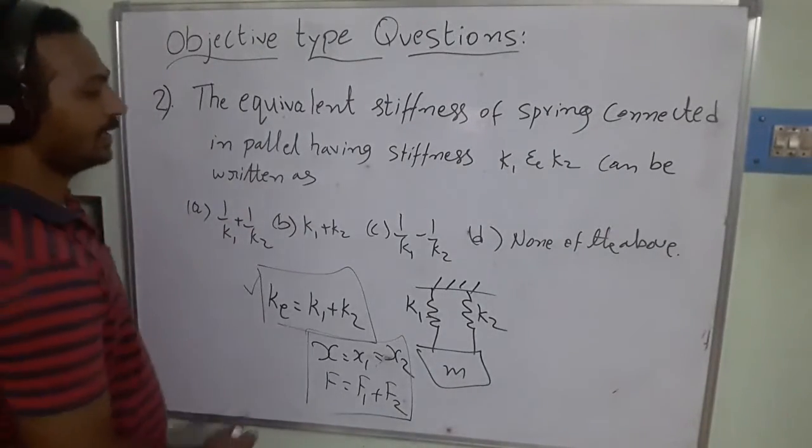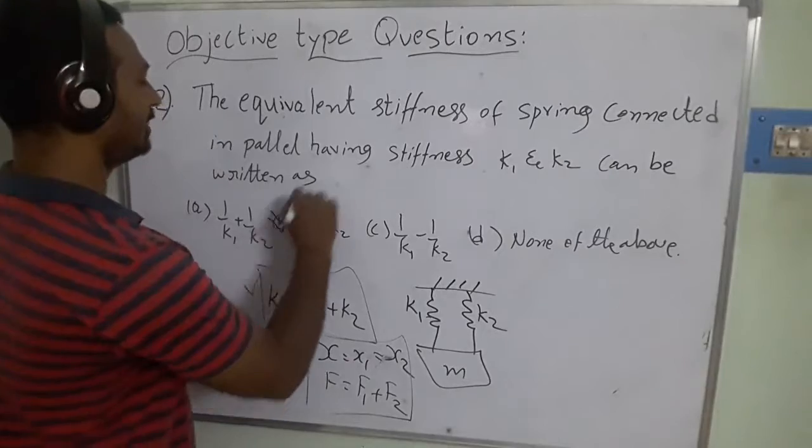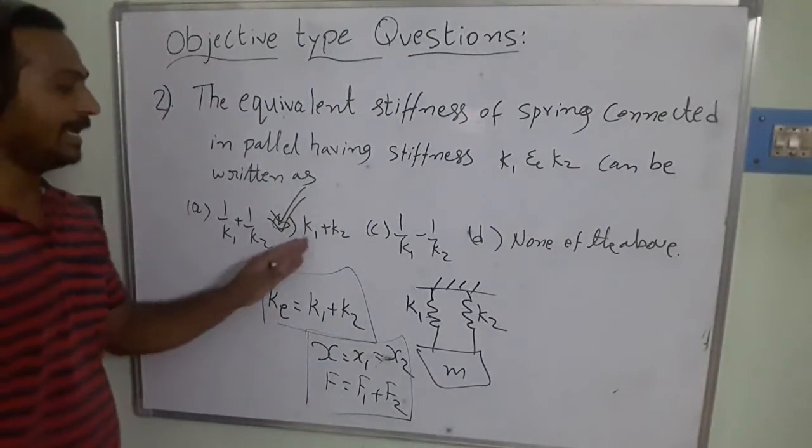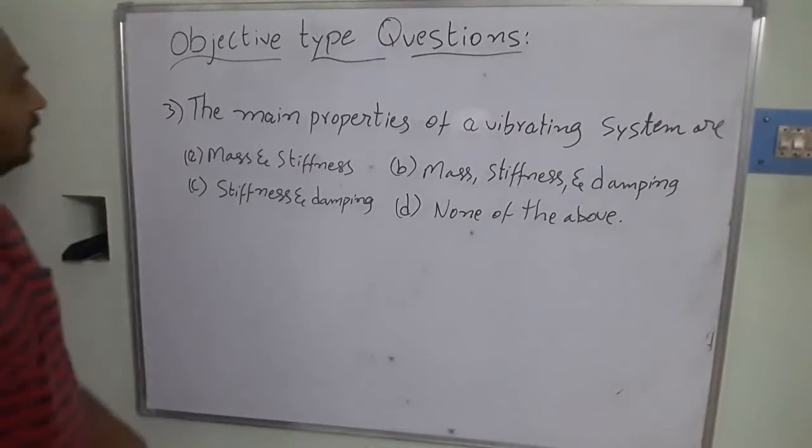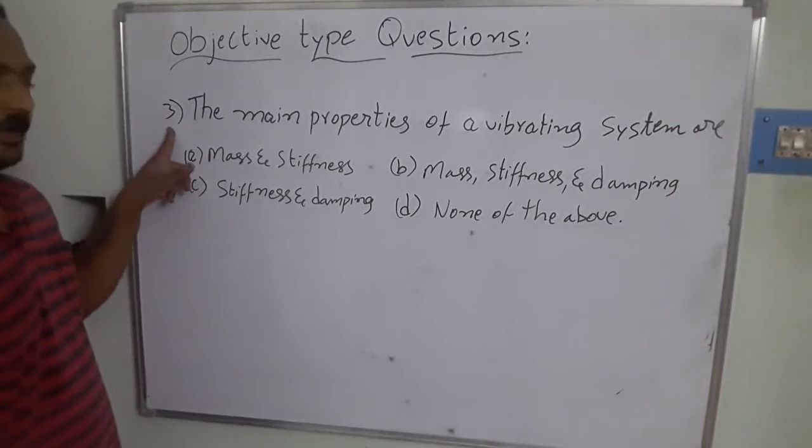What is the answer in this one? B is the right answer, that is K1 plus K2. Thank you.